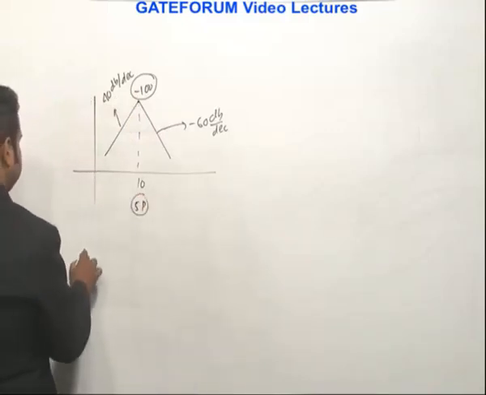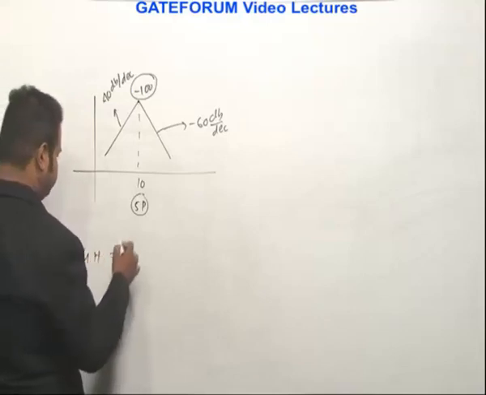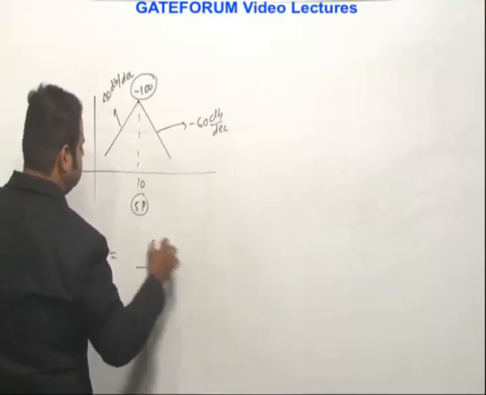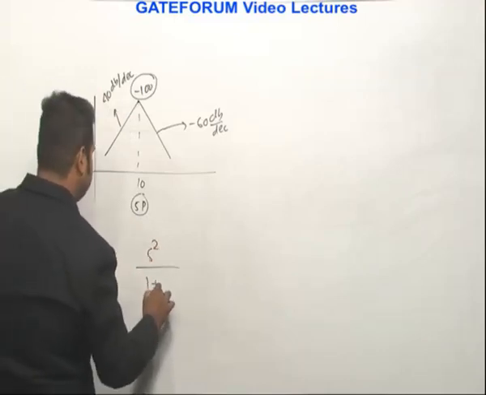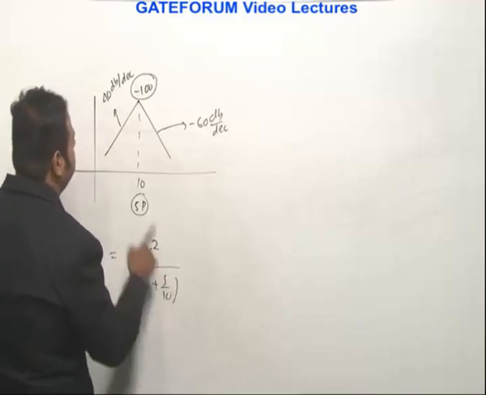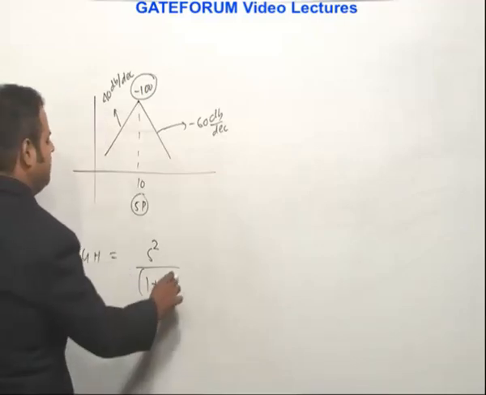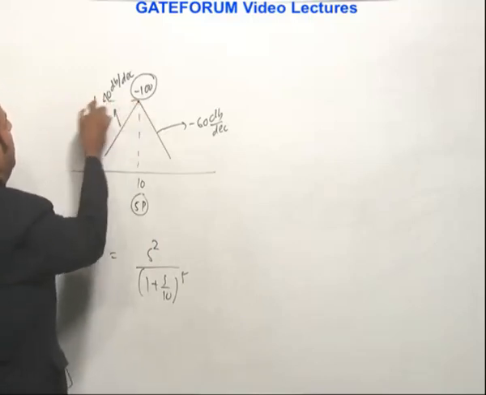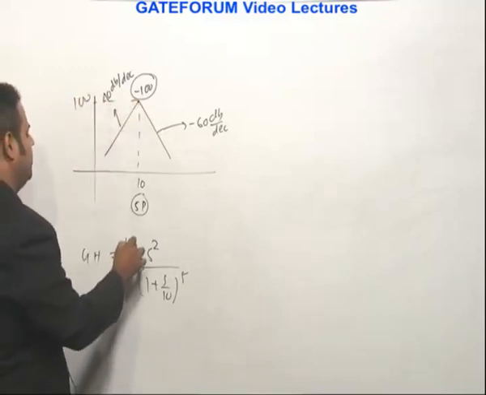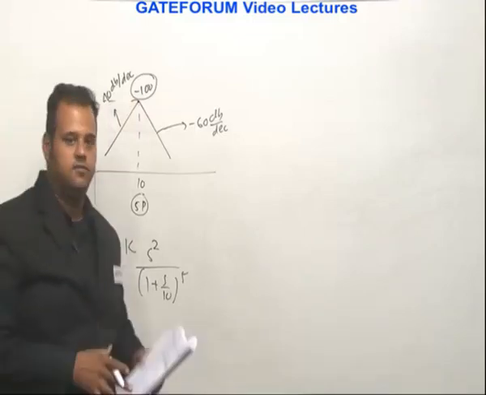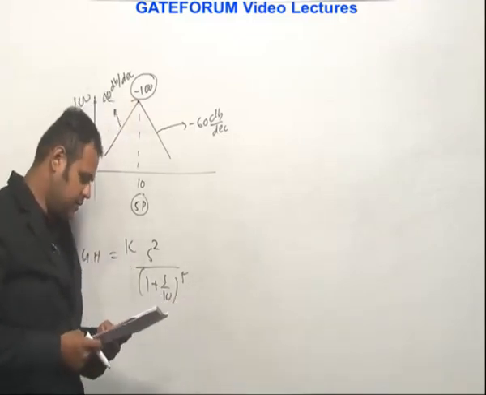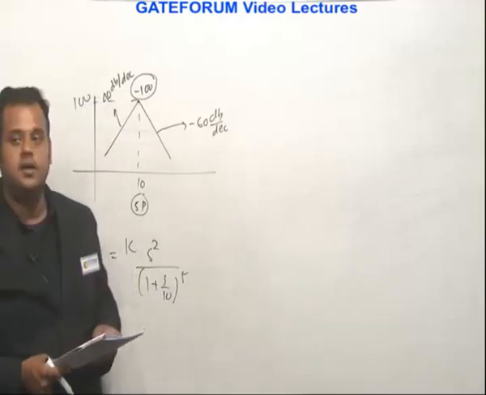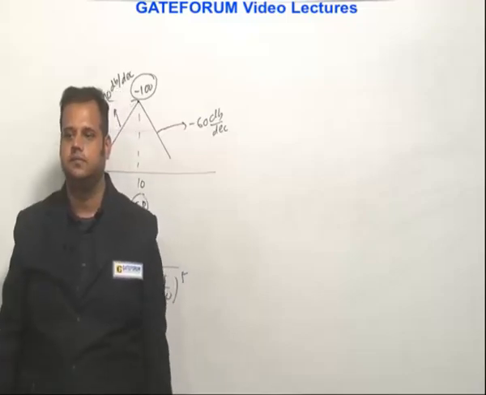So if I ask you to write the transfer function GH, the format should be: because there are two zeros, I'll have s square at origin, right? And for this it is 1 plus s by 10. So there are 5 poles here, right? Because minus 100 is 5 poles, so to the power 5. So the format should be like this. Of course, to match this 100, it should be adjusted by a gain called k. So the transfer function should be k into s square divided by 1 plus s by 10 to the power 5, which is given in option C, hence C is the right answer for this.